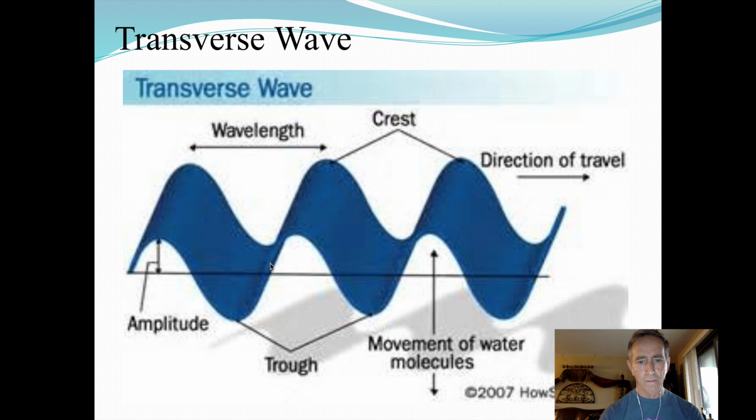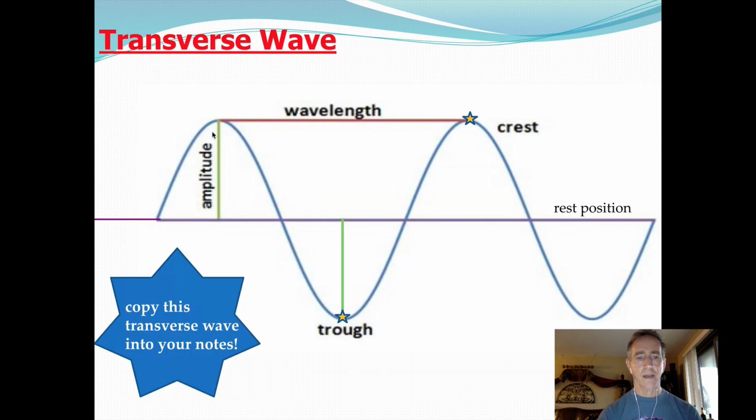So here's one, it goes all the way down and comes all the way back up and to there. So two identical points on the wave. That's the wavelength. The amplitude is how high the wave is. Wavelength is measured from two equal points on the wave. Crest is the highest point, trough is the lowest point, and then rest position is in the middle.